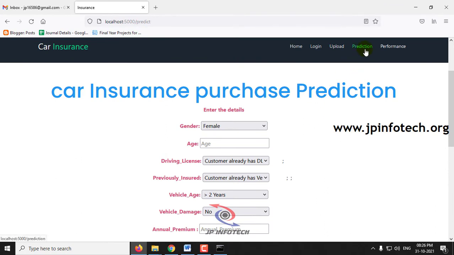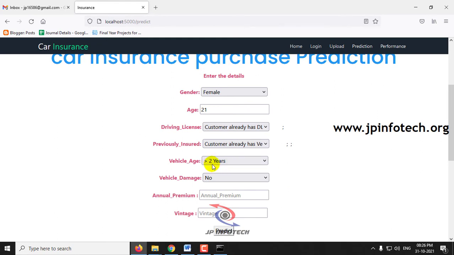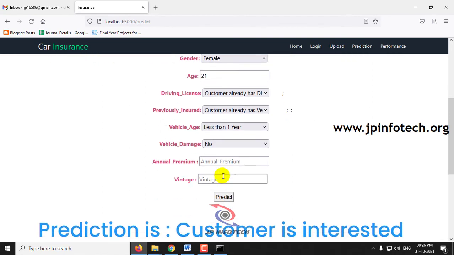Now let me check with the other case. Let me enter the data: gender as female, age as 21, the customer already has a driving license, previously insured, the customer has vehicle insurance, the vehicle age is less than 1 year, vehicle damage no, annual premium 61,964, and vintage is 72.